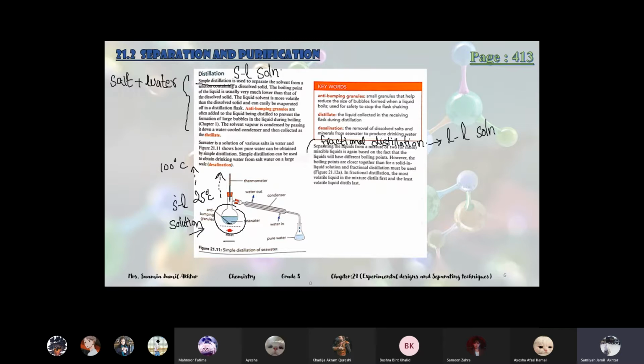But the solid will not boil because it's a salt, and salt is solid at room temperature. So first the solid will melt into liquid and then it will boil. The boiling point of solid substances is much higher as compared to water, so first the boiling point of water will be reached.